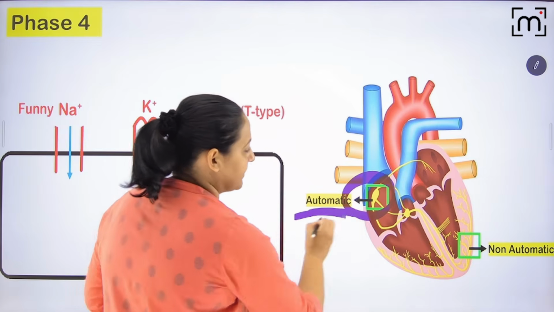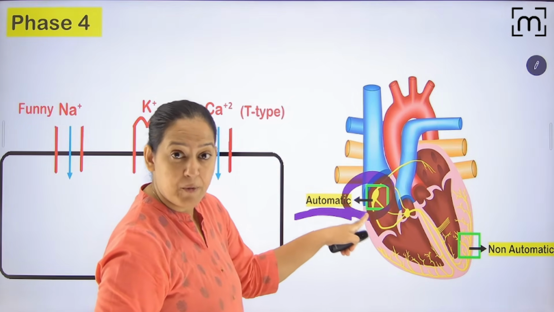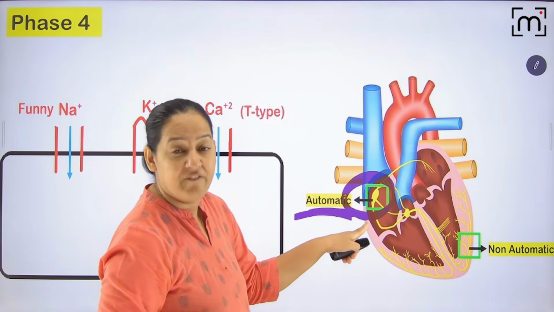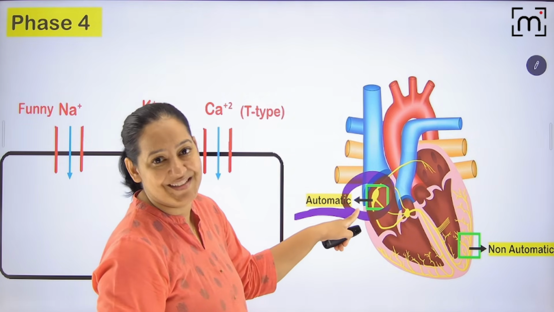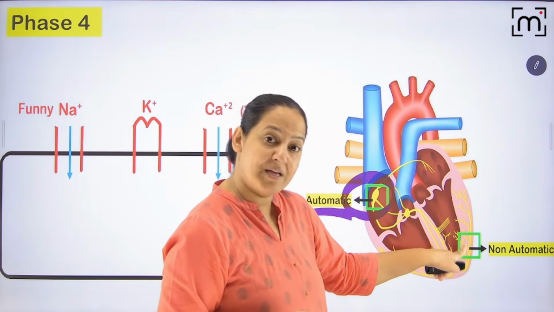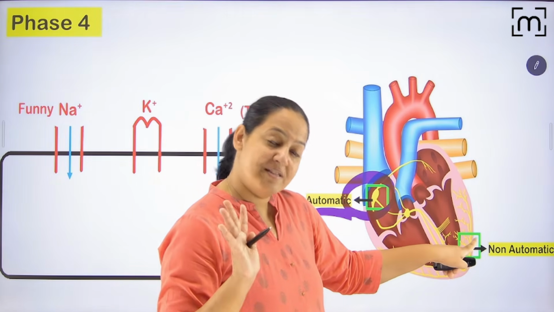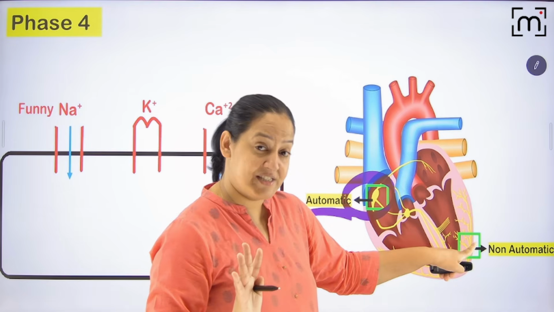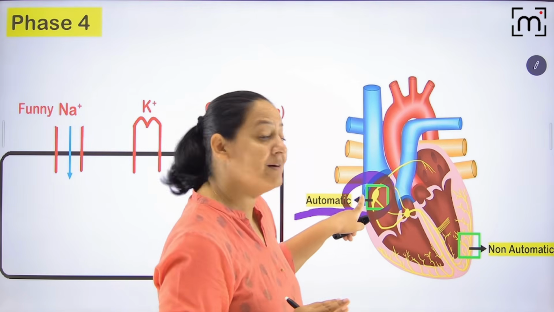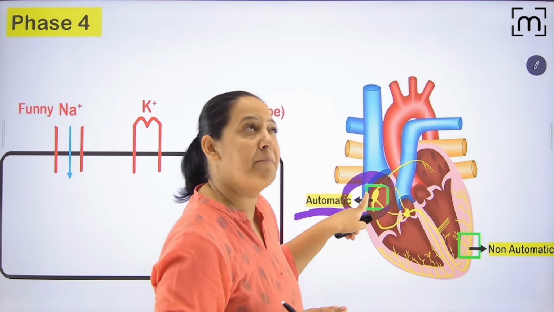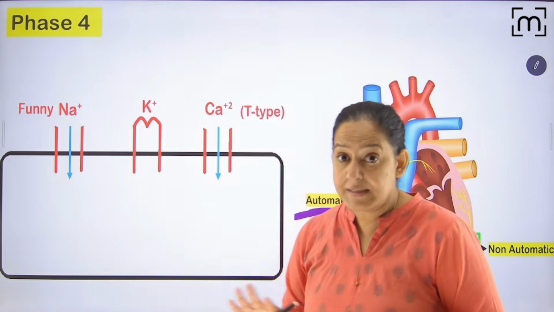These are the automatic fibers. God has not given the sodium potassium pump on these cells. Thankfully God has not given it. That's why we can generate the impulse over these cells. Got it? Here the sodium potassium pumps are given. That's why they cannot generate. Once the resting membrane potential is achieved in phase 3, it is maintained. Here, once the resting membrane potential is achieved in phase 3, it is not maintained.